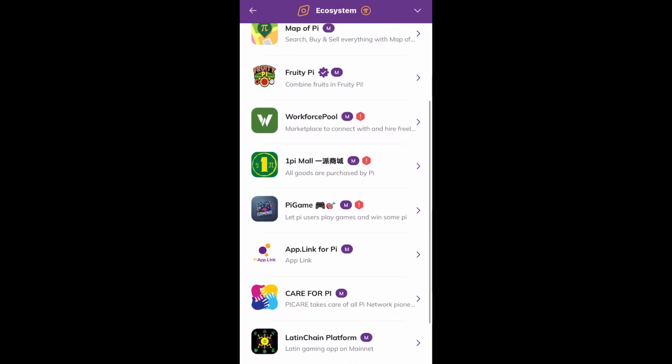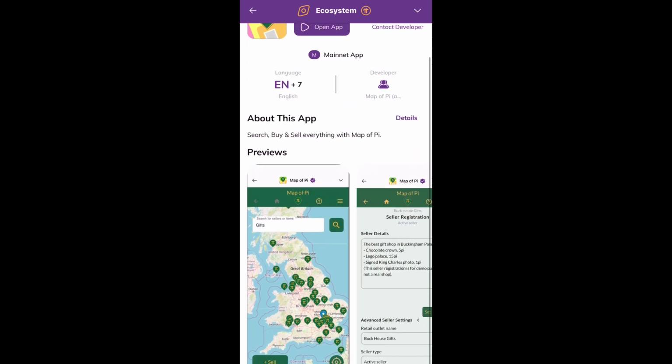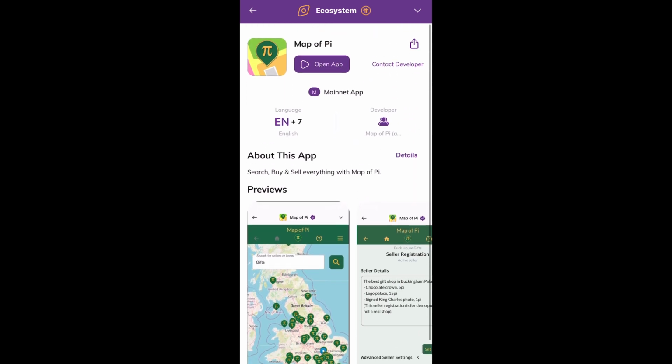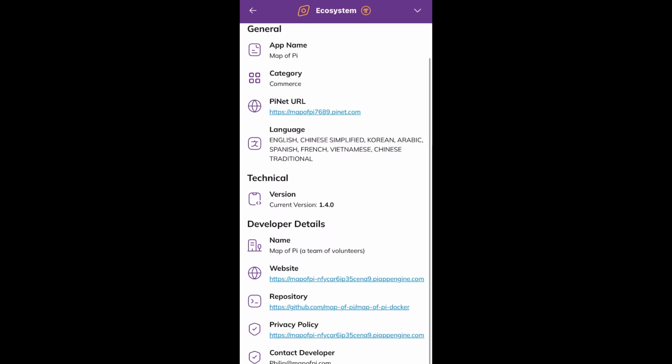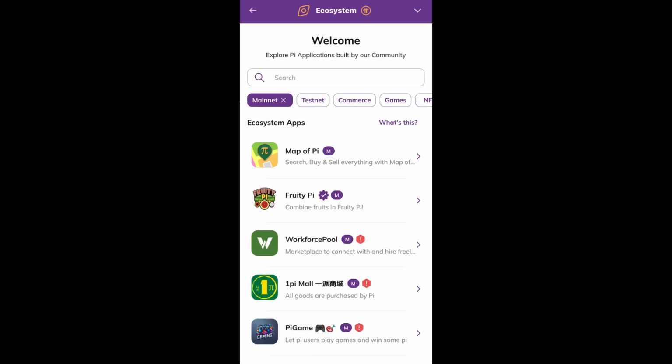But let's continue. When you open the Map of Pi, it shows up like the Google Play Store or the iOS. Up here it says open app, and then it gives you a button that says details. When you click on that, it gives you all the details concerning the particular app that you are looking at. Let's click back. I'm going to now experiment by opening up Workforce Pool. The reason is Workforce Pool has another caution sign there.